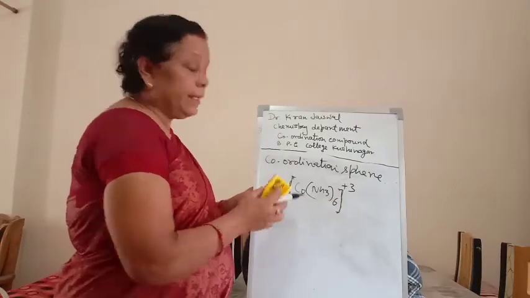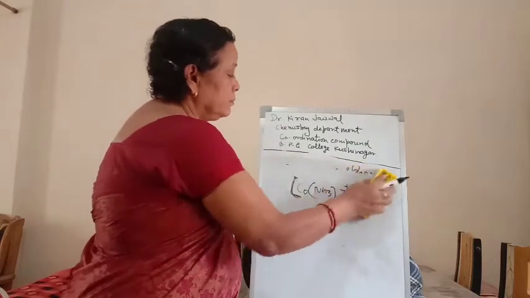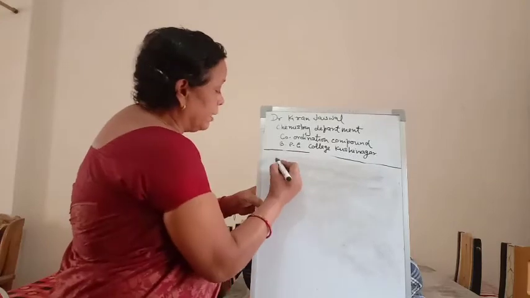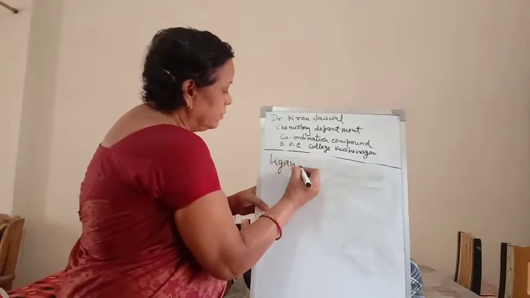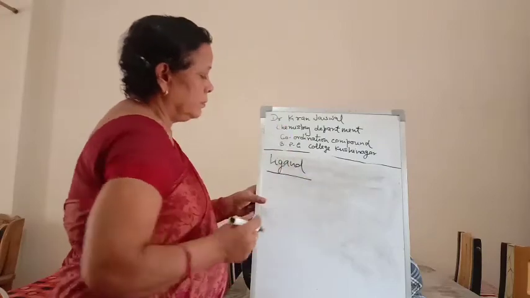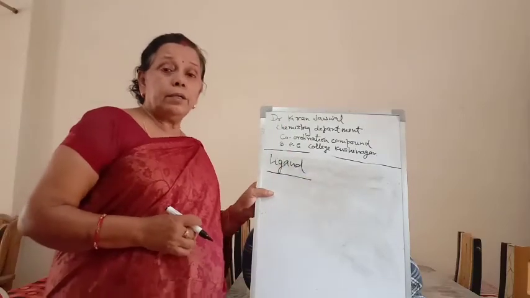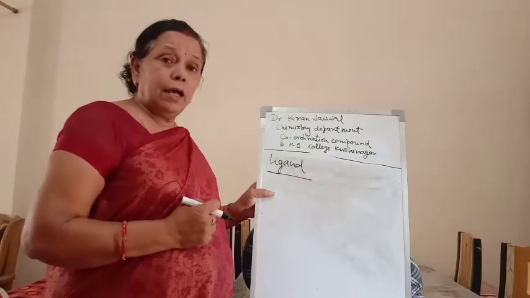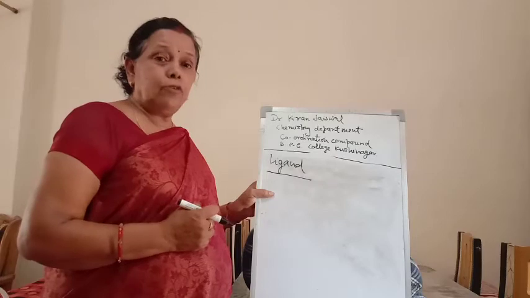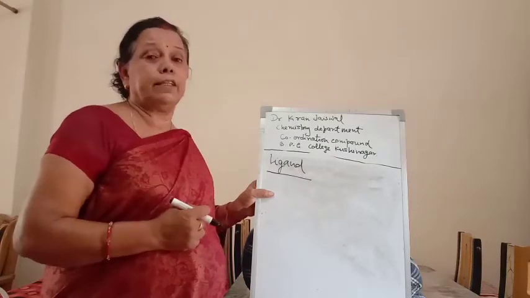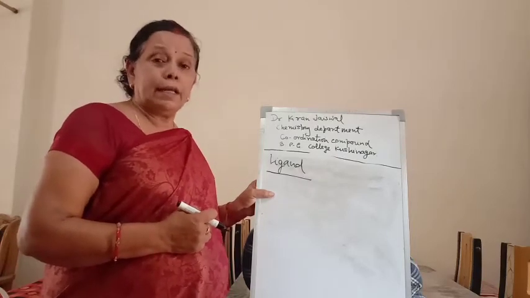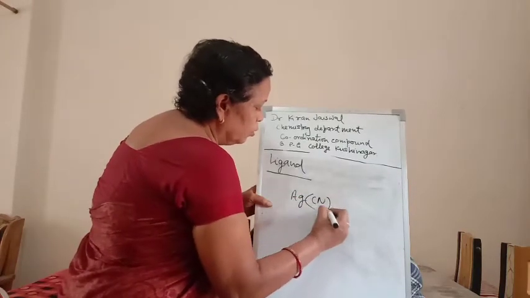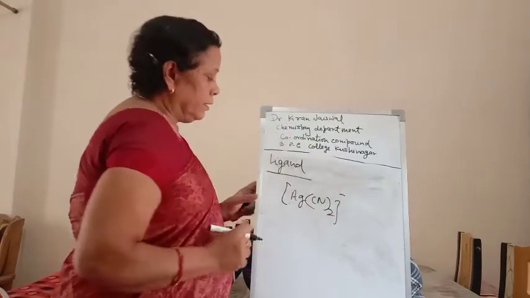The next point is the ligand. What is the ligand? The neutral molecule or anion which is directly coordinated to the central metal ion is known as the ligand. For example, [AgCl2]-1.